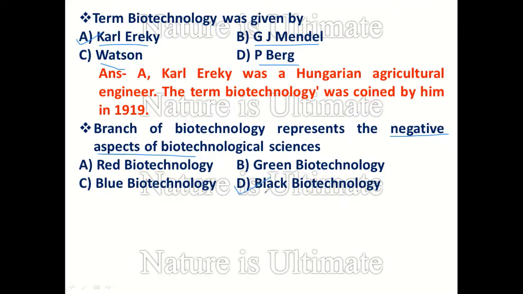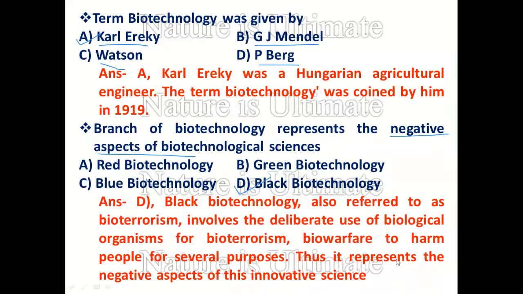Black biotechnology involves the use of microorganisms in the field of bioterrorism or biological warfare. This is a negative aspect of biotechnology, where we utilize microorganisms as a bioweapon. Black biotechnology, also referred to as bioterrorism, involves the deliberate use of biological organisms for bioterrorism and biowarfare to harm people. Thus, it represents the negative aspect of this innovative science.